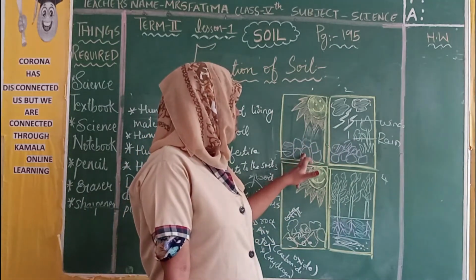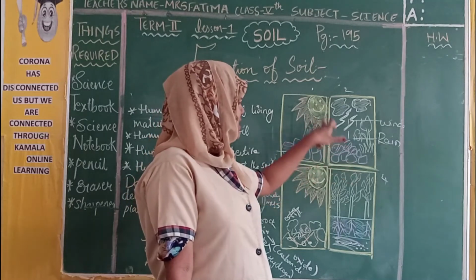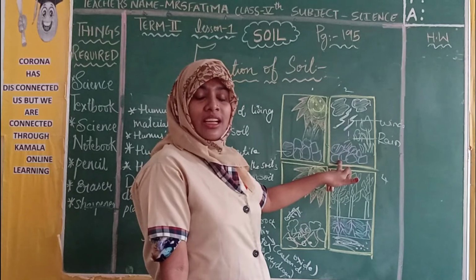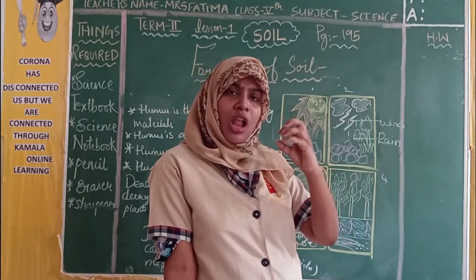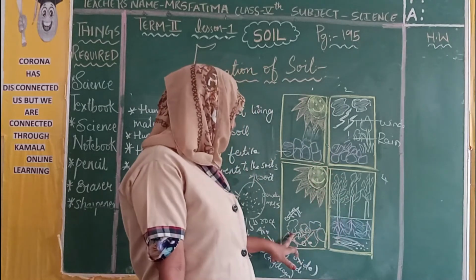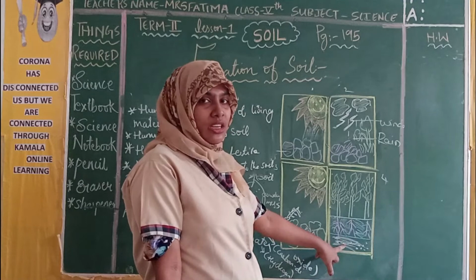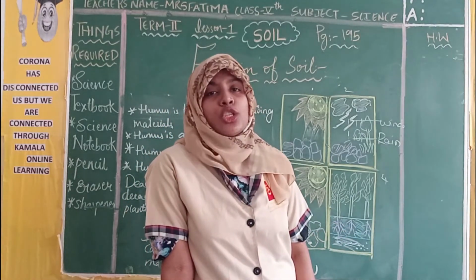First, rocks. When they are rocks, the sun's rays, the wind and the water crack the rocks, and the rocks break into small particles. The small particles again break down till it becomes powdered mass. That powdered mass is known as soil.